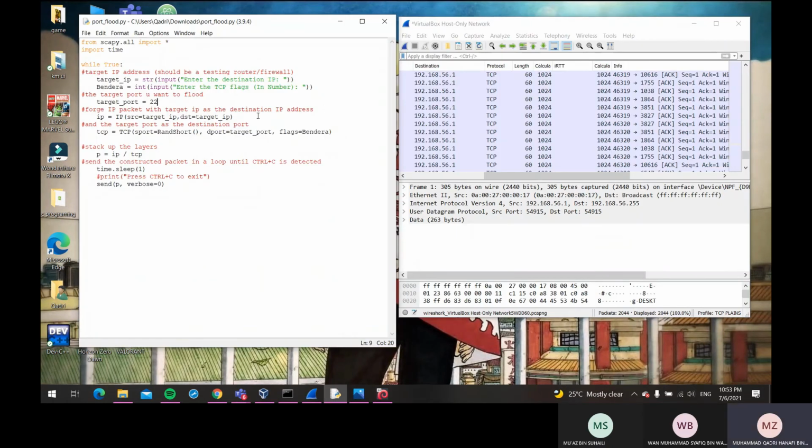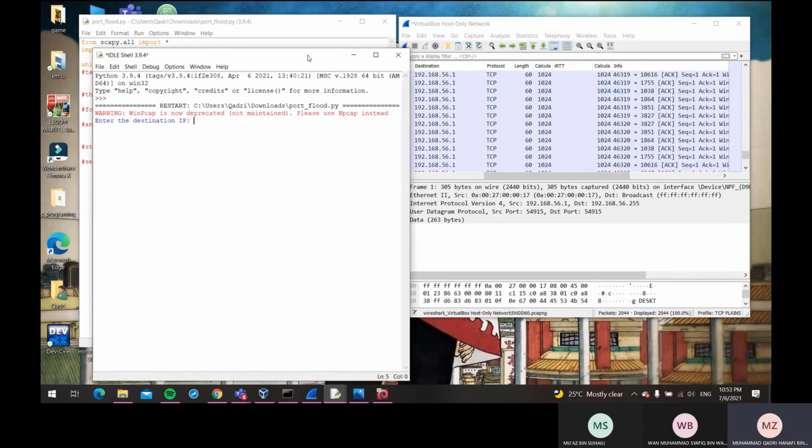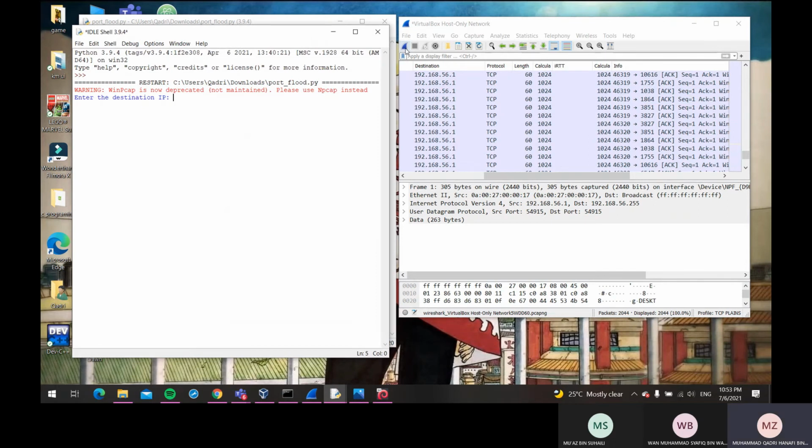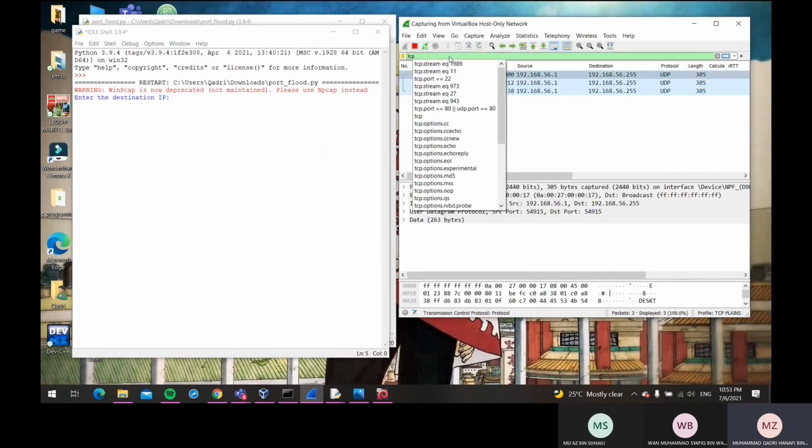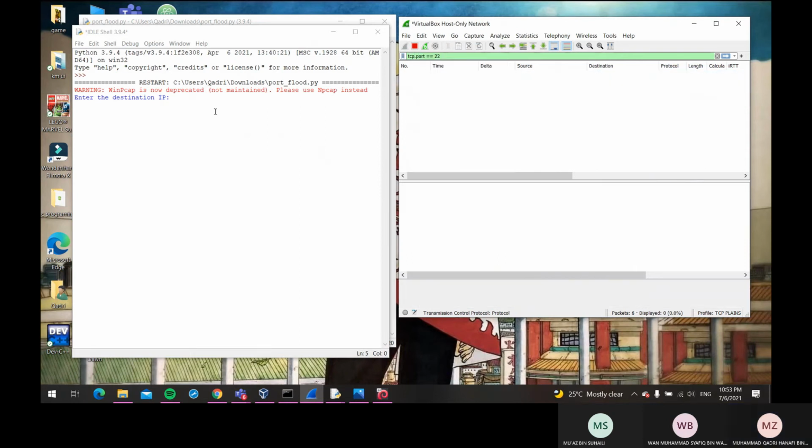Okay, next, after we have obtained useful information about our VM's open port, which is port 22. In this command, I will set it to 22 because we want to target that port, the only open port. And then I will run this command and make sure to capture it on Wireshark. Then I will apply the filter tcp.port == 22. Then our IP address is our VM.